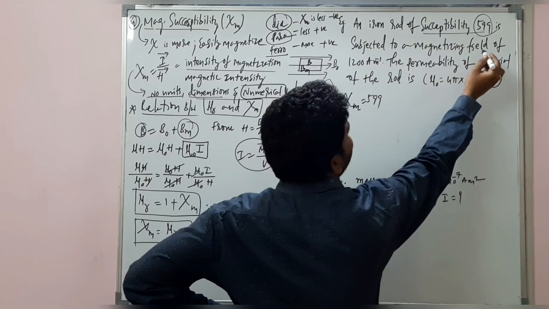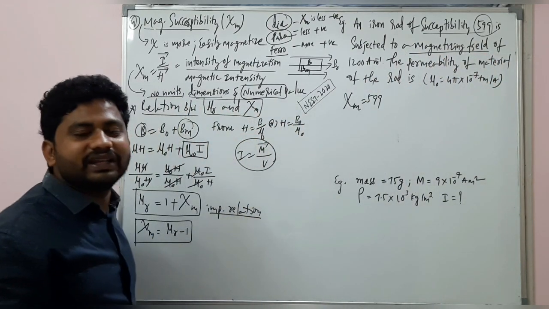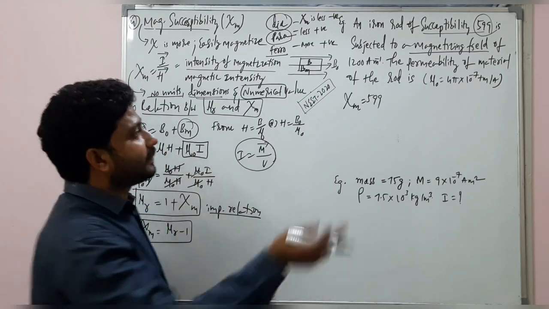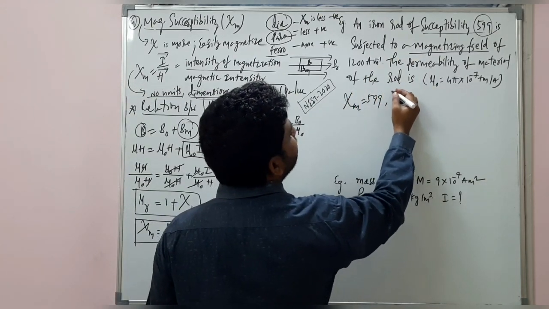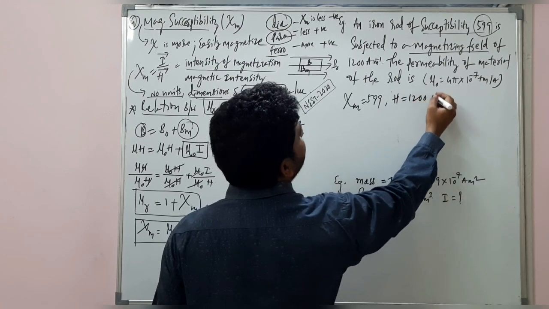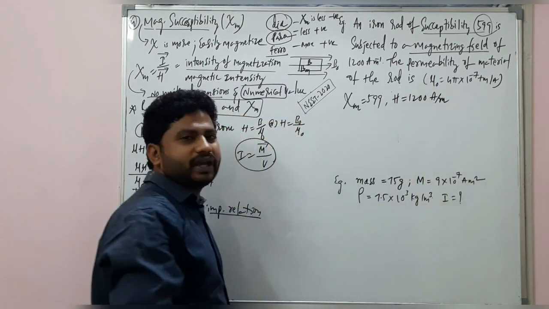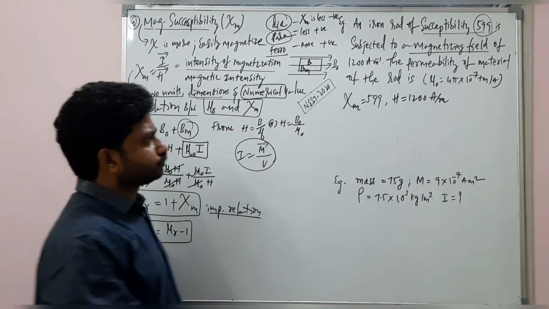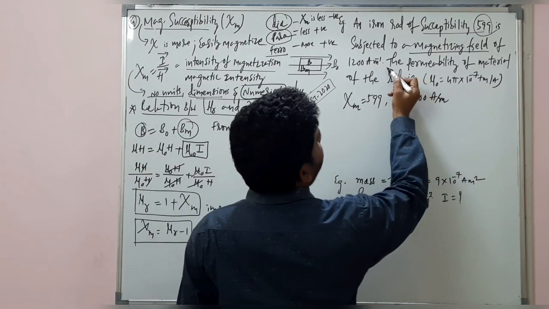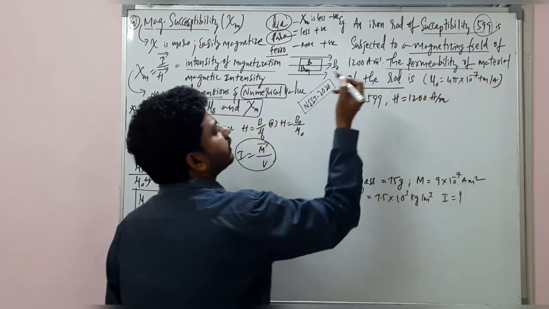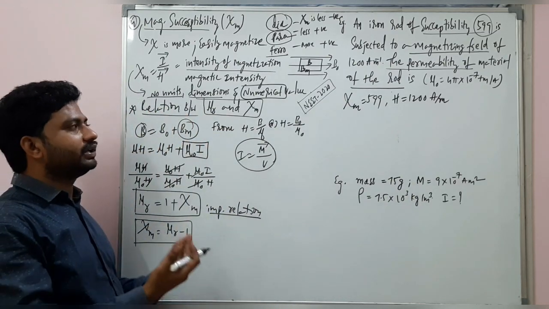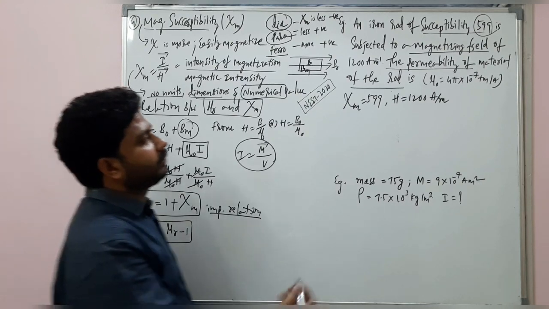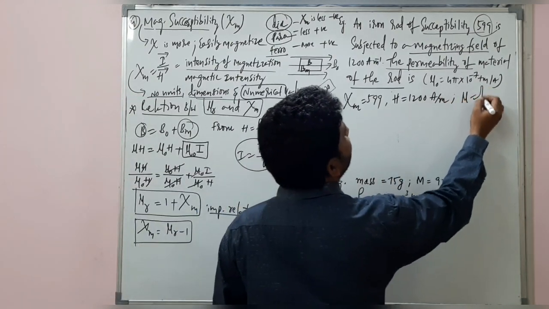Subjected to a magnetizing field. What is a magnetizing field? Is it denoted with I bar? I bar is intensity of magnetization. It is a magnetizing field, H bar, given as, I am writing this magnitude, ampere per meter, 1200. Now, the permeability of the material. The question is the permeability of the material. What is the permeability of the material? Mu. That's it. They are asking mu.